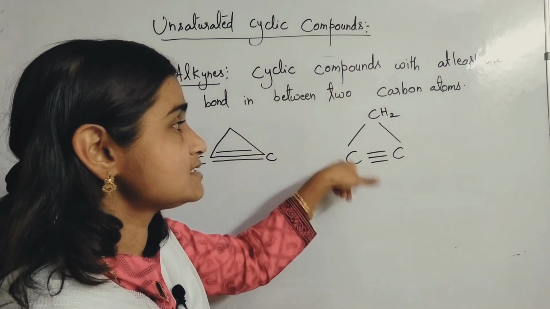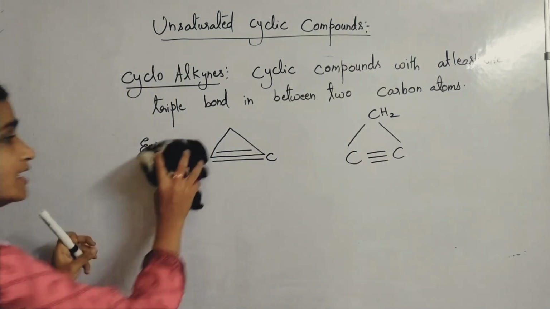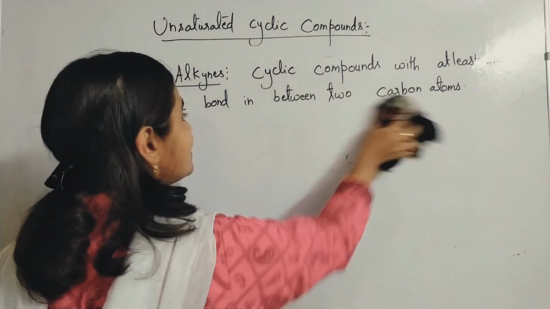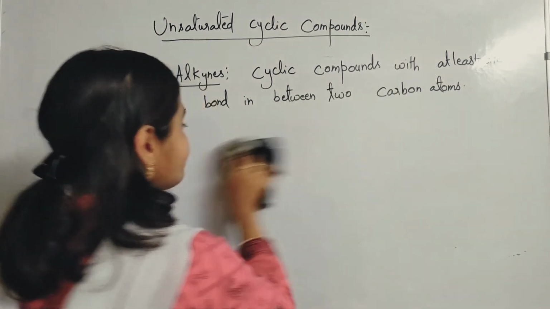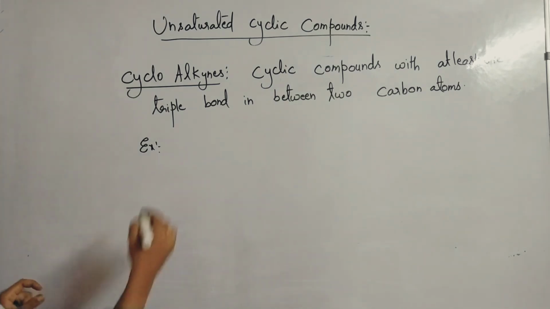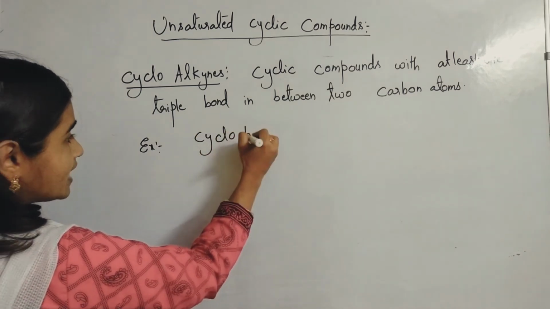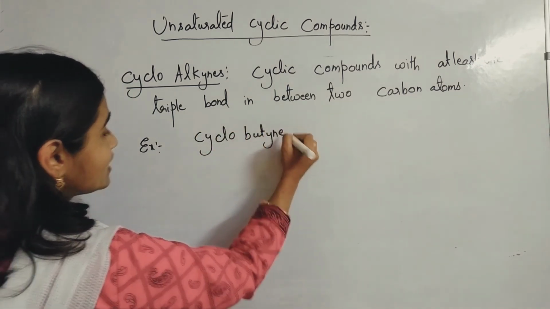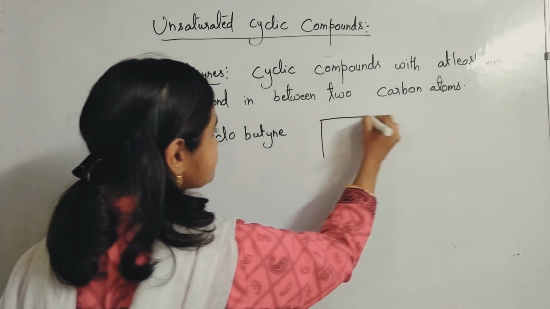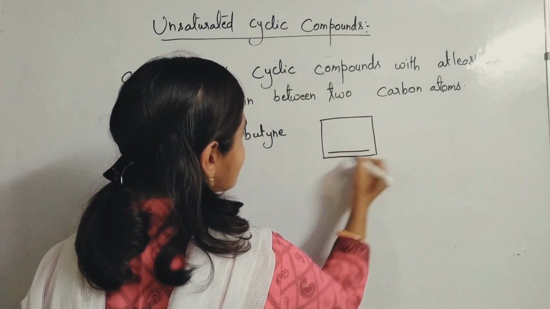So like this, cyclic structures. Even you can write cyclobutane, also. Generally, mostly you will start with cyclobutane only. Now with the 4 carbon atoms. Right, children?